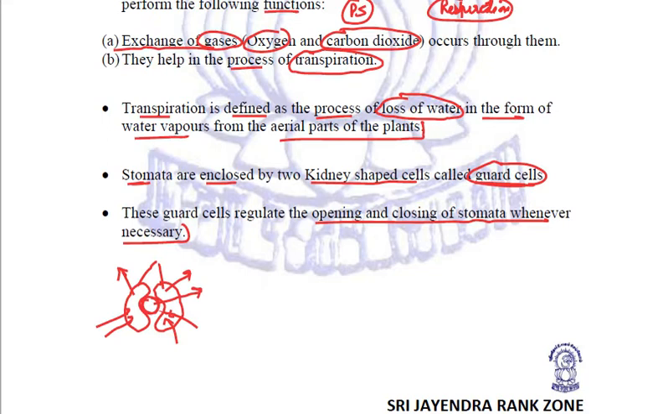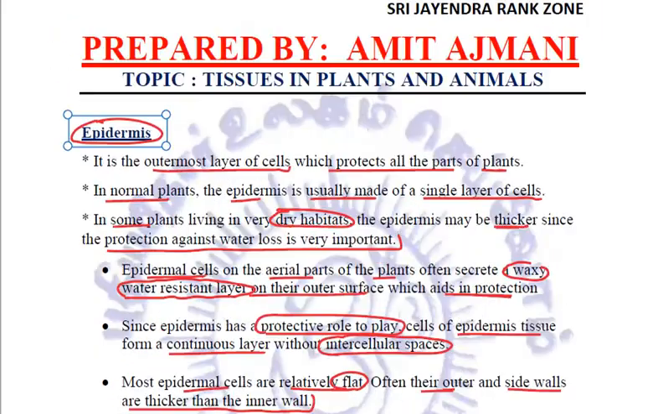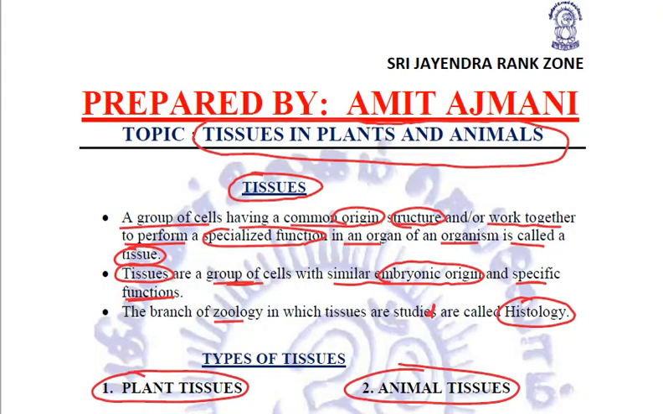So the opening and closing of stomata is a function of the guard cells due to the movement of water inside the guard cells and outside the guard cells, right? So this is what you need to remember about stomata, about transpiration, about guard cells. Fine. Let us try to summarize what exactly we have studied till now.